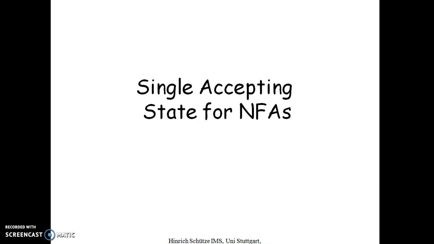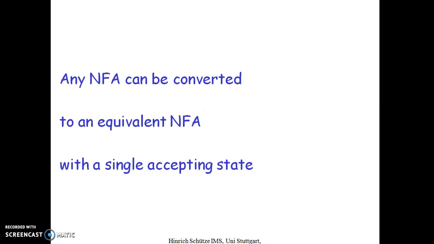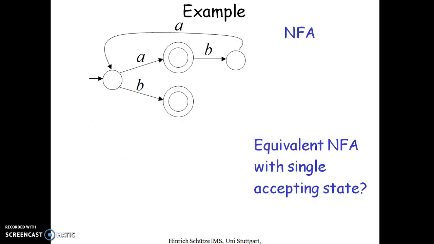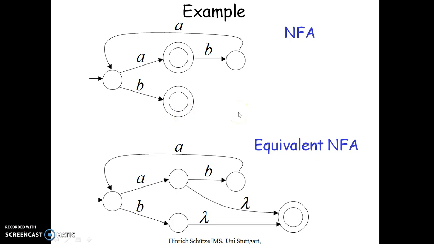Next, single accepting state for NFAs. How can any NFA be converted to an equivalent NFA with a single accepting state? We'll see how we can do that. Here, I have two final states. This one is also a final state, and this one is also a final state. What I can do is consider one single final state.